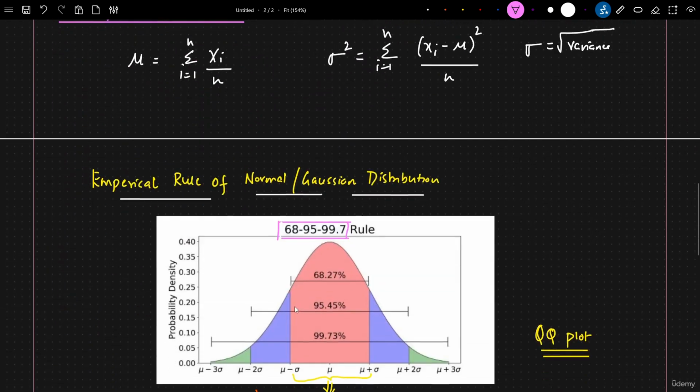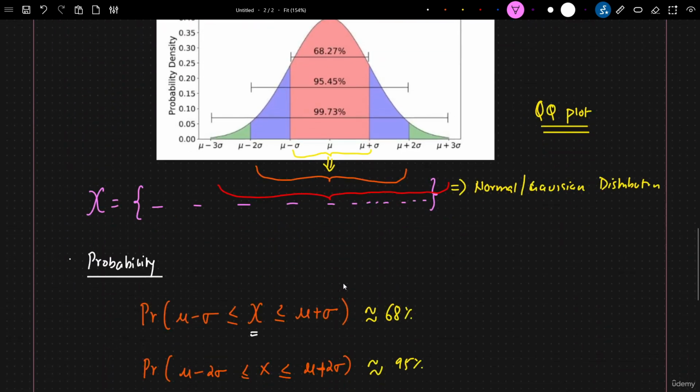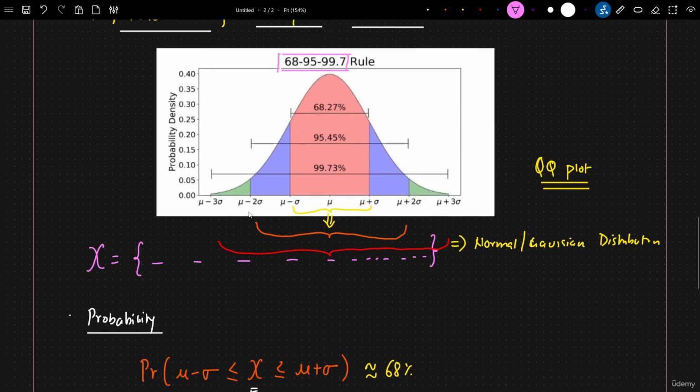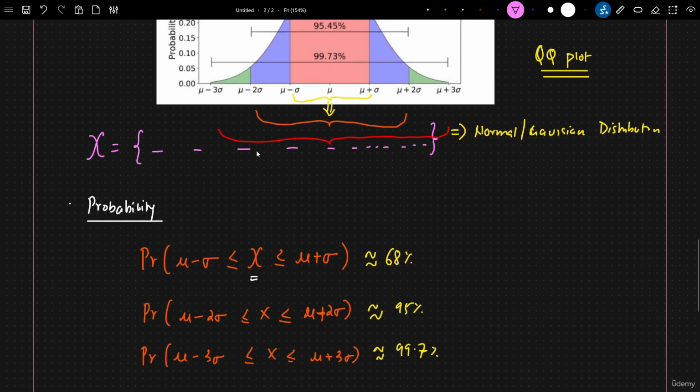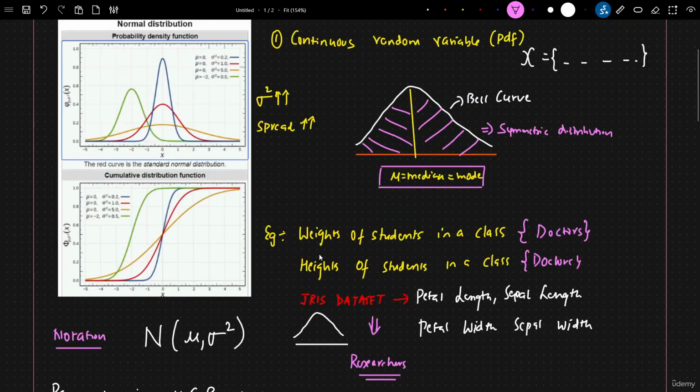So this was mostly about the empirical rule. We also saw that this empirical rule is very important to understand how much of the distribution falls within which standard deviation. I hope you were able to understand this normal or Gaussian distribution.